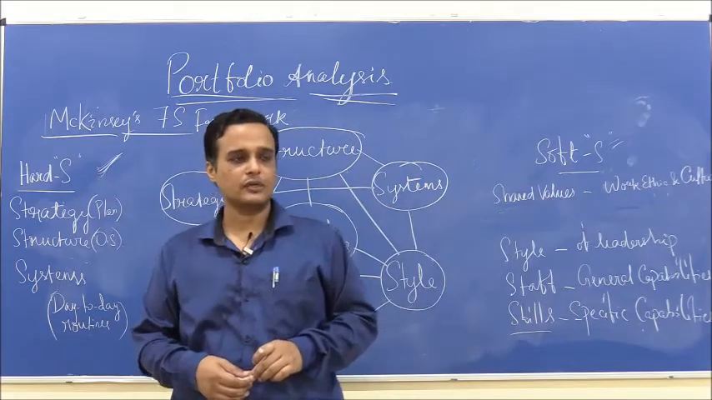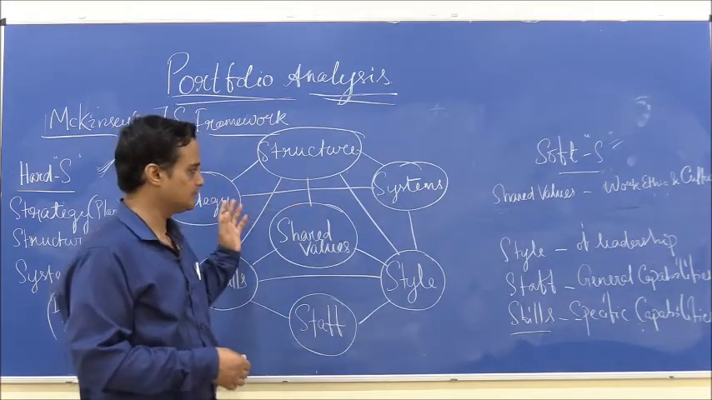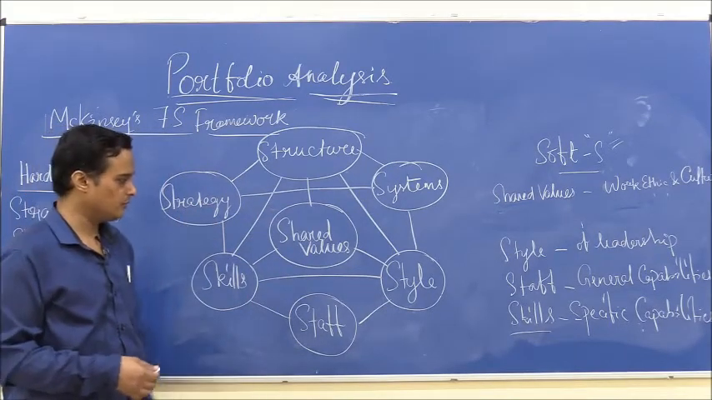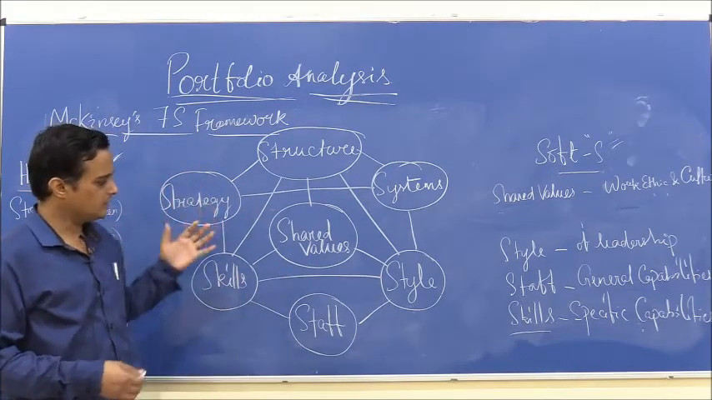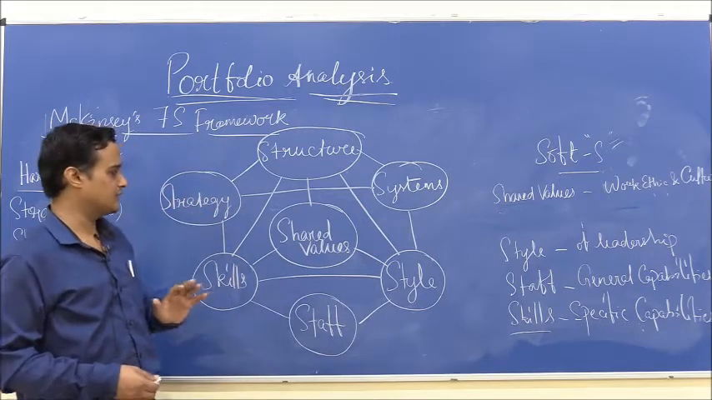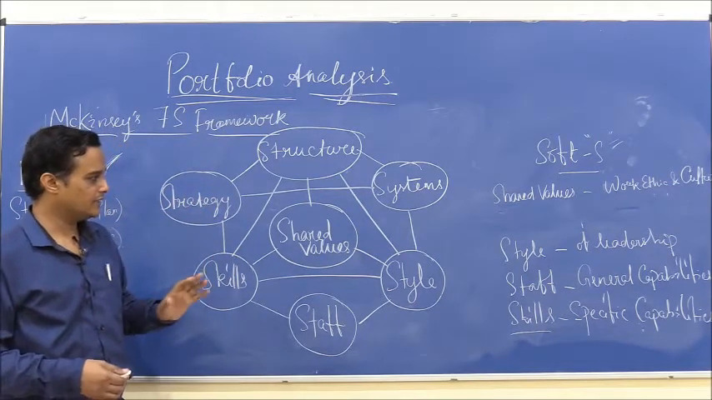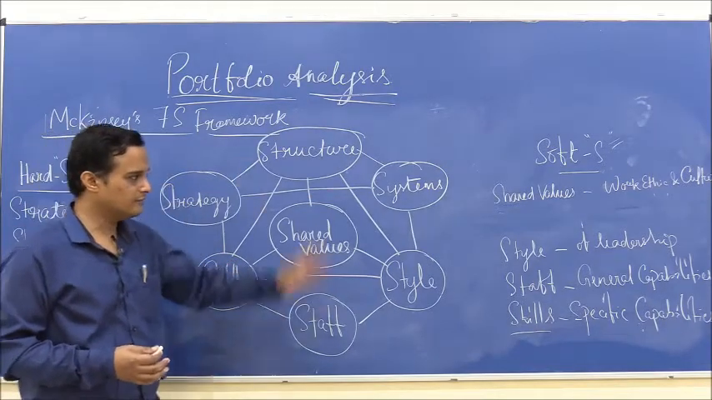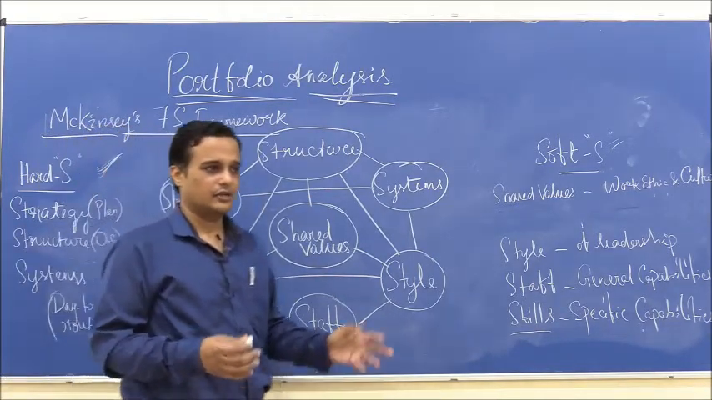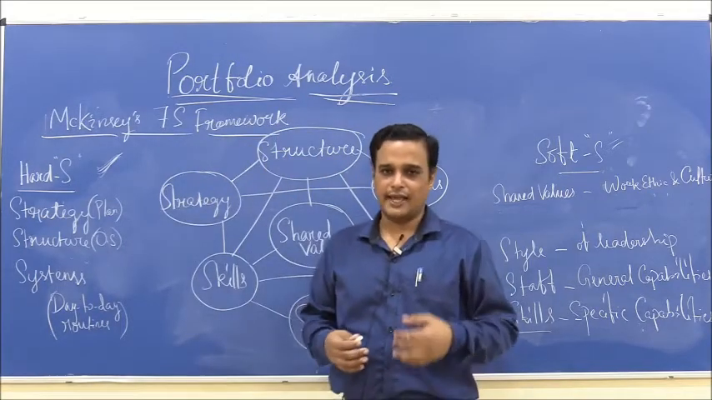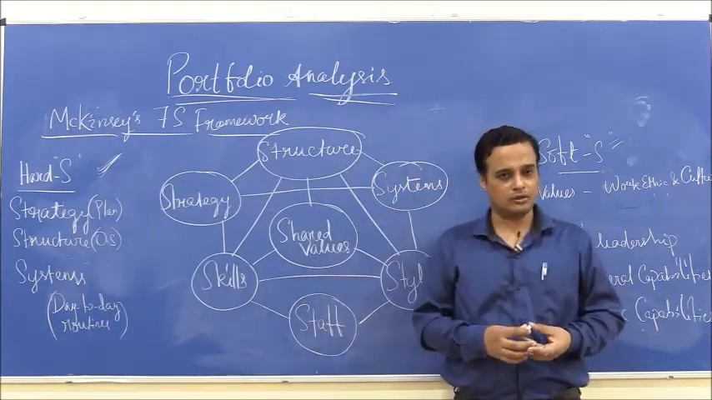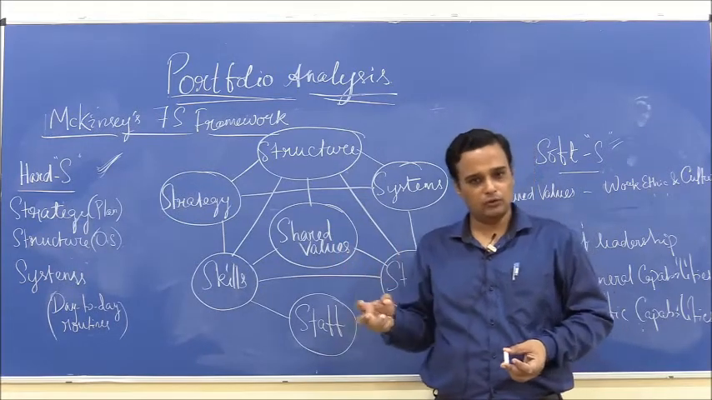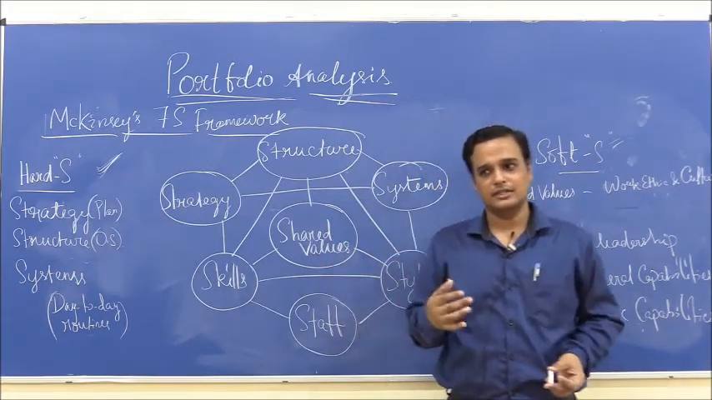Well, all these S's taken together, this diagram has been shown, and as you see, all of these circles are connected to each other. They represent a tight knit organization, and if all of them are observed and experienced to be strong by the consultant, then the consultant might approve of the incoming strategy.